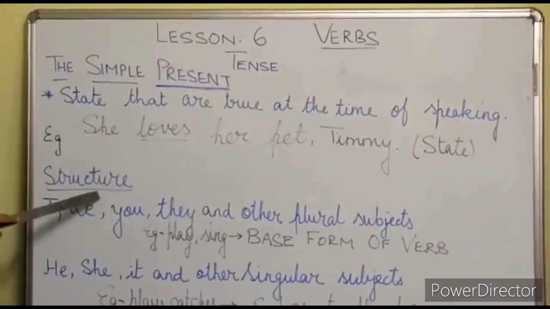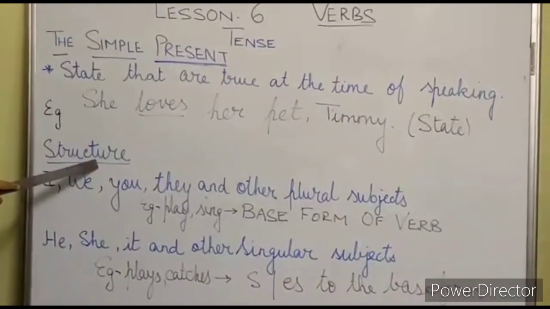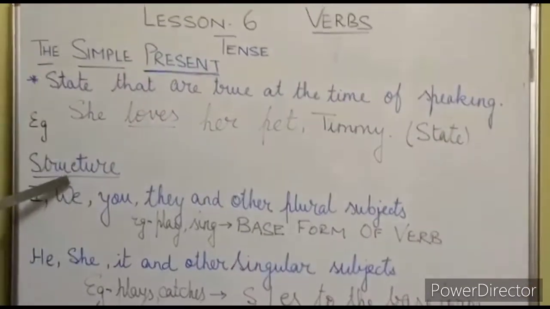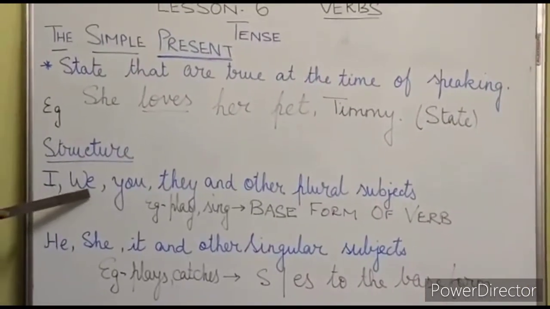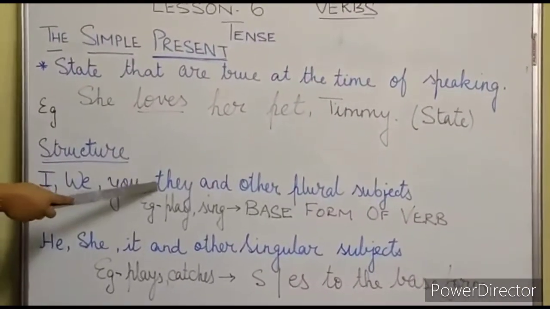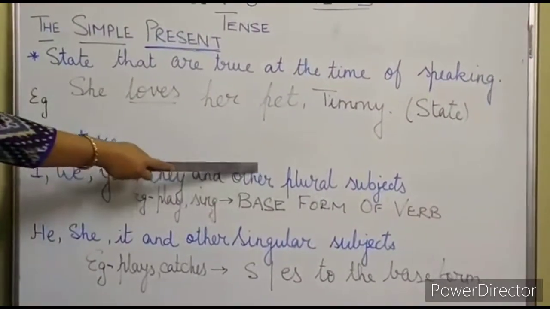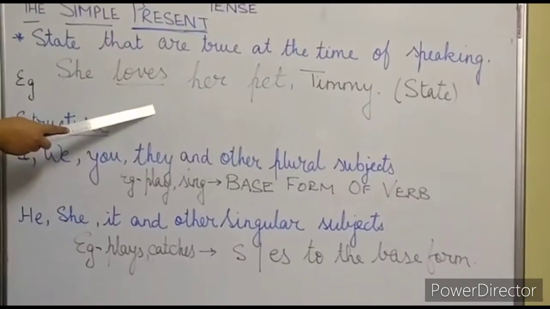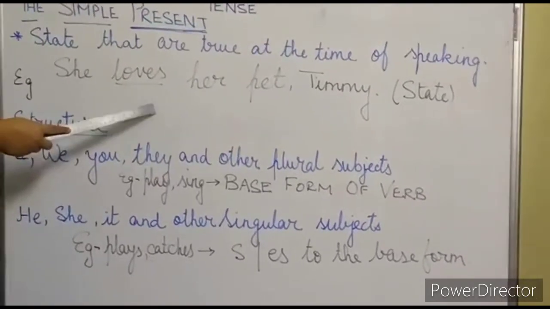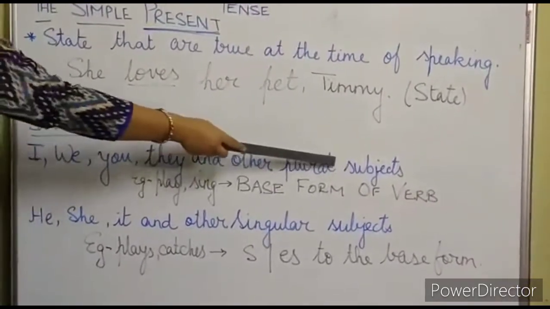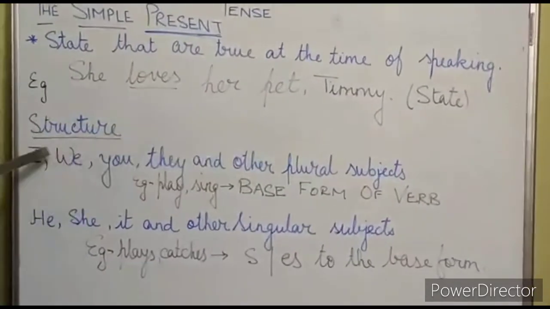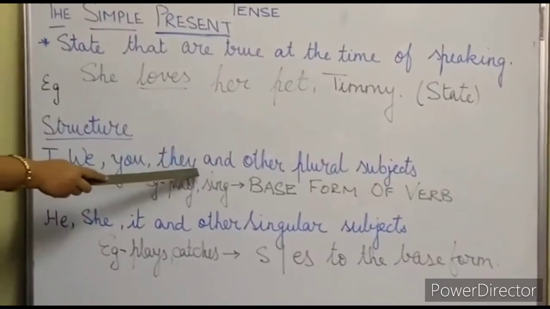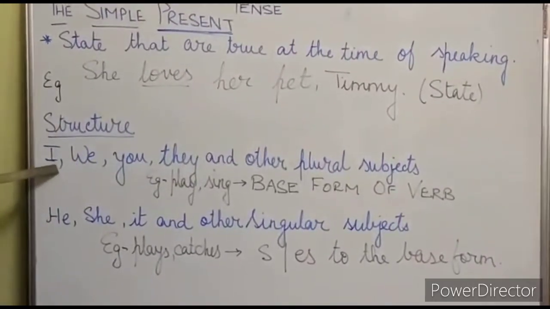Now let us see the structure. Where and how we should use the verb. Now if I, we, you, they and other plural subject is there. So in the sentence, you very well know that we have subject, verb, object. So if in the sentence the subject is in plural form or I, we, you, they, these 4 also are plural forms.